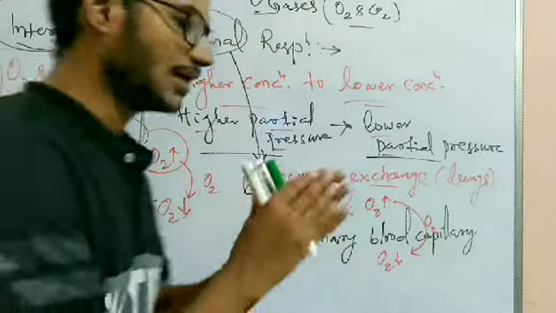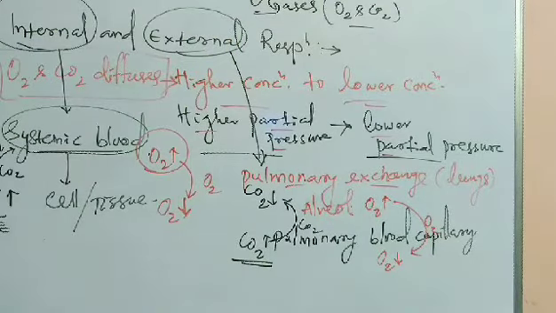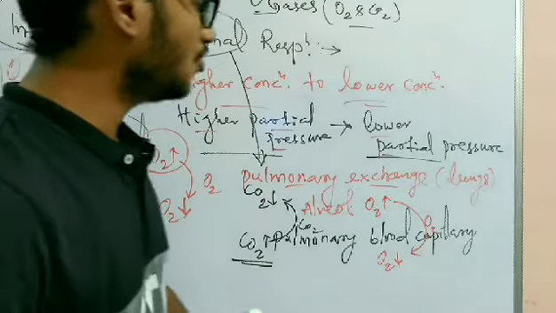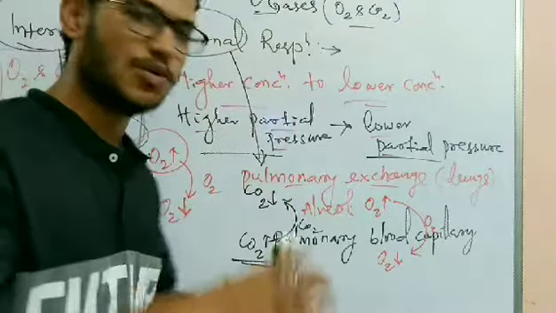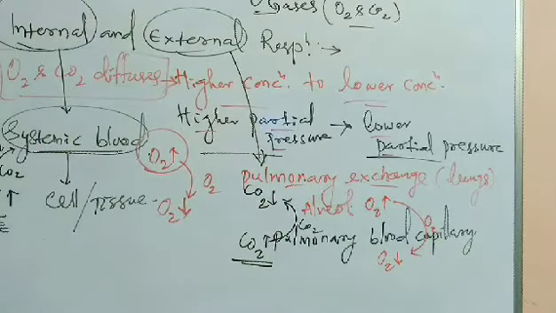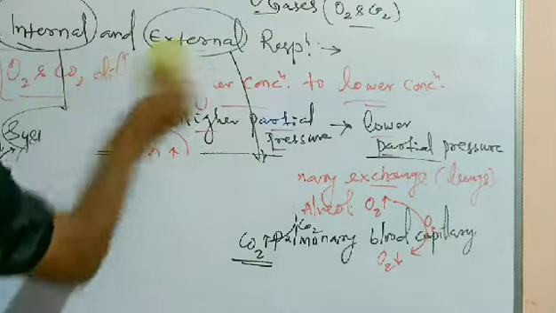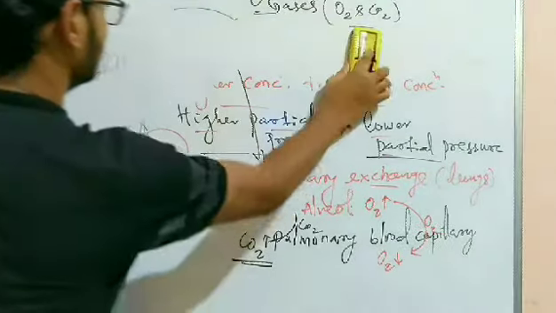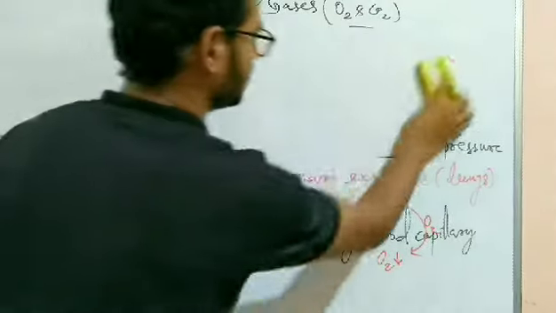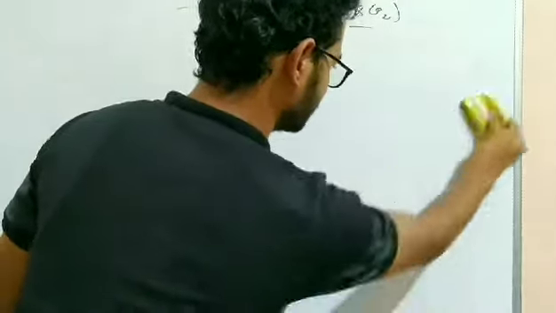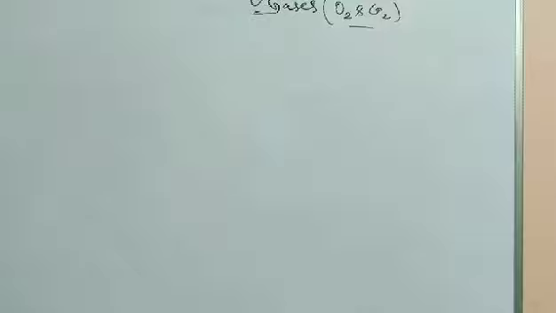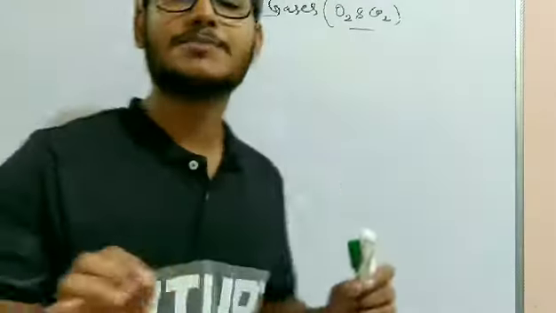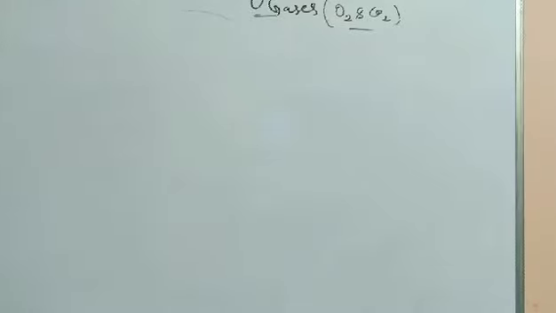Let's discuss in detail the difference between the partial pressures, and the mechanism of gaseous exchange, how it takes place, with a simple diagram, through diffusion from a region of higher partial pressure to an area of lower partial pressure.